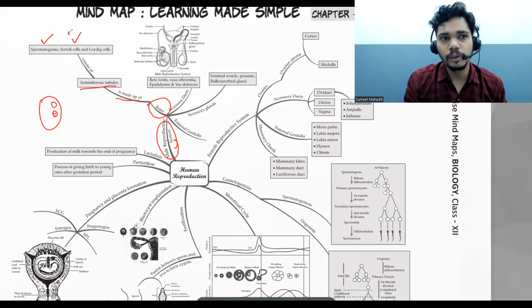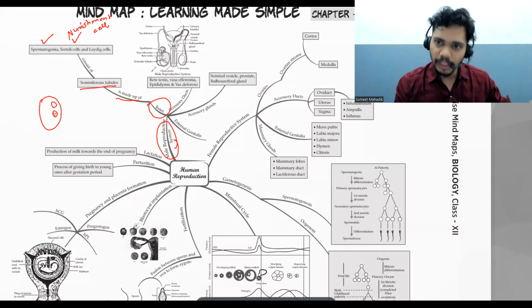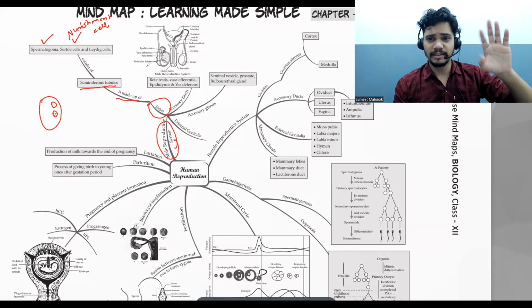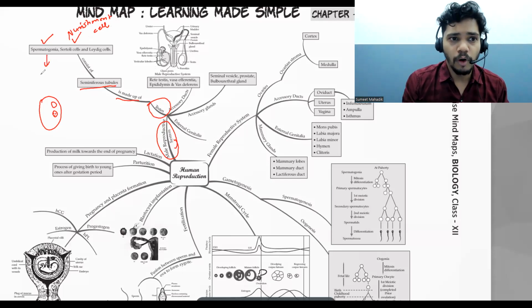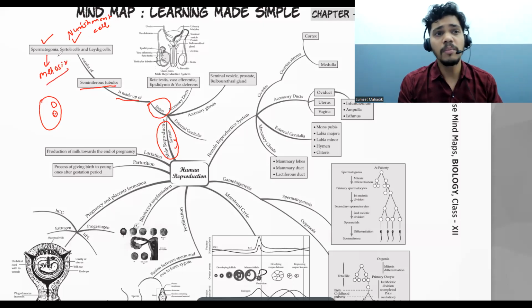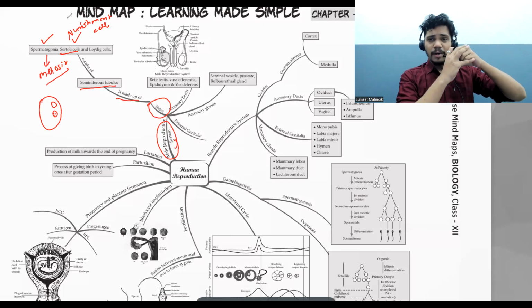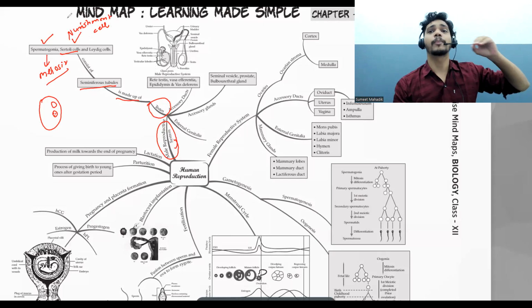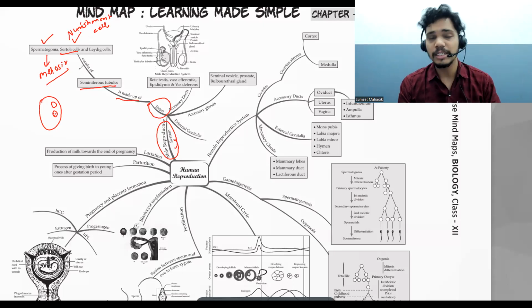Sertoli cells are also called nourishment cells. And these cells are responsible for giving nourishment to whom? Spermatogonia. Spermatogonia, then spermatocytes, and at the end meiosis is going to occur over there. So whatever sperm is going to form, the Sertoli cell is going to nourish it. The head of the sperm is inside the cell until it has properly matured. So those cells that give nourishment to the sperm are called Sertoli cells.